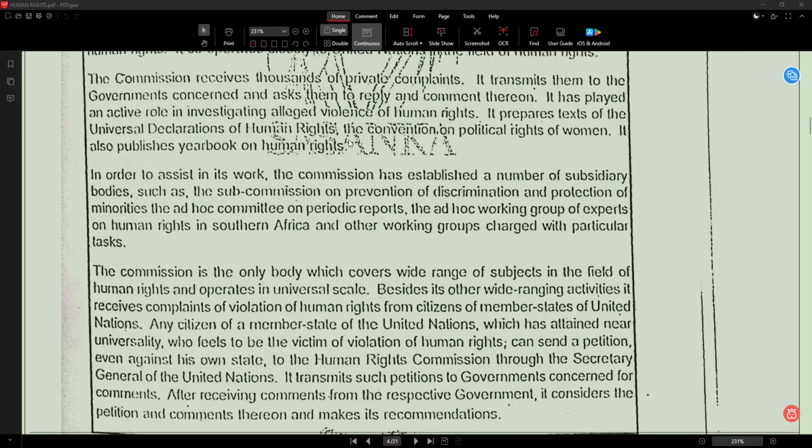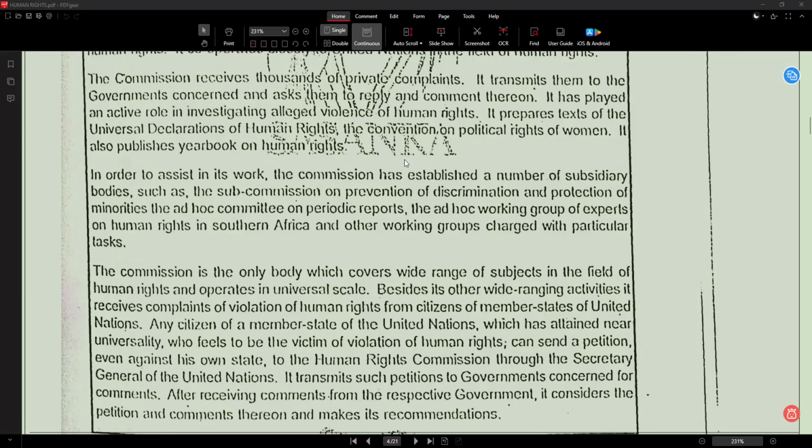It prepares texts. It prepares the text of the Universal Declaration of Human Rights and the Convention on Political Rights of Women. It also publishes a yearbook on human rights. Prepares a text means creates written documents.